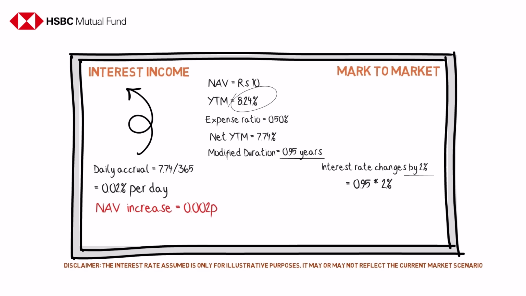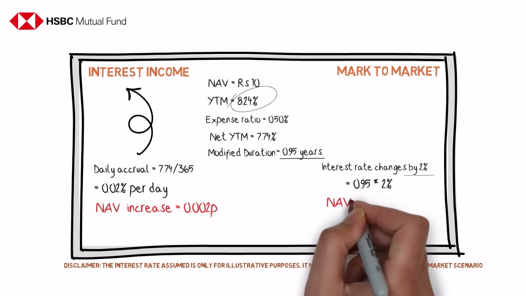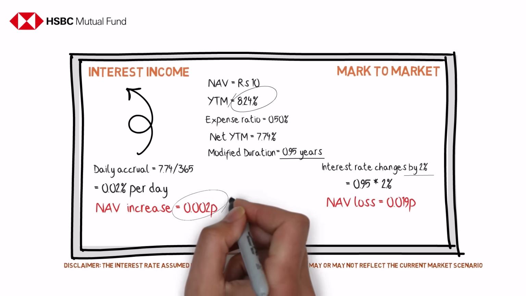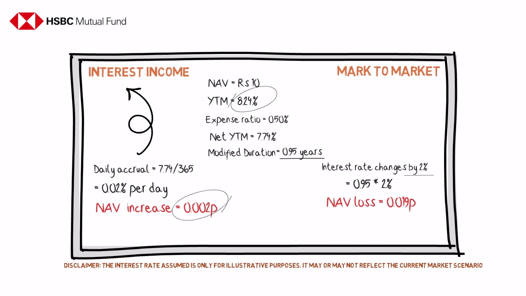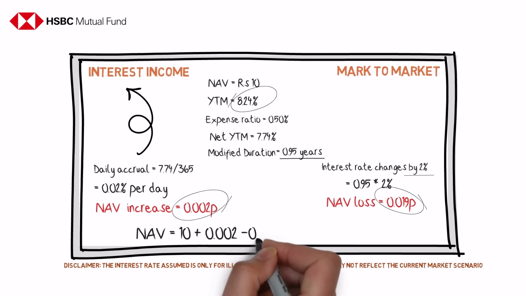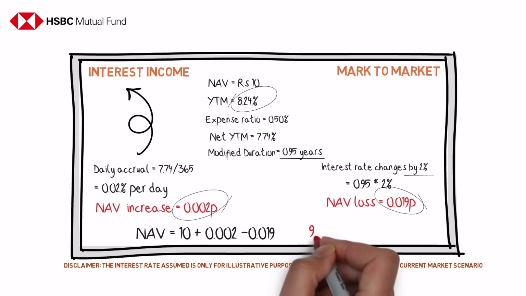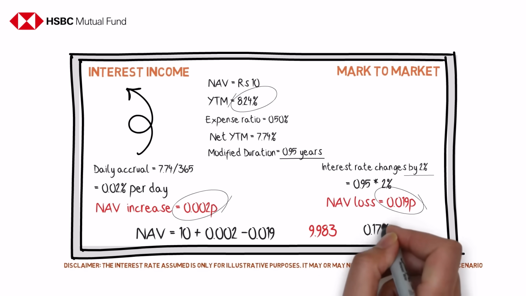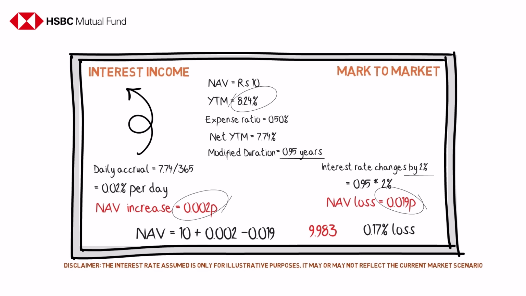That is a loss of 10 into 0.19% or 0.019 paise. The NAV of the fund would have moved up by 0.002 paise due to interest income, but would go down by 0.019 paise due to mark-to-market risks. The NAV therefore would be 10 plus 0.002 minus 0.019, which is 9.983. The net result is a 0.017 paise or 0.17% loss in NAV.